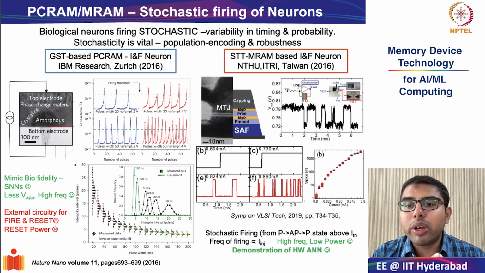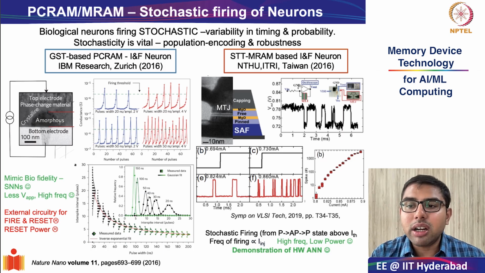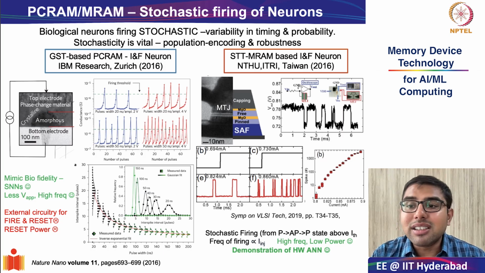Then we transitioned into emerging nanoscale devices such as memristors. There we saw that using volatile threshold switching, these devices can integrate the input current, fire when a voltage threshold is crossed, and then automatically reset, all within a single physical device. In this regard, we saw three different mechanisms: insulator to metal transitions in niobium oxide devices, ovonic switching in chalcogenide materials, and also volatile switching in classical CBRAM devices.